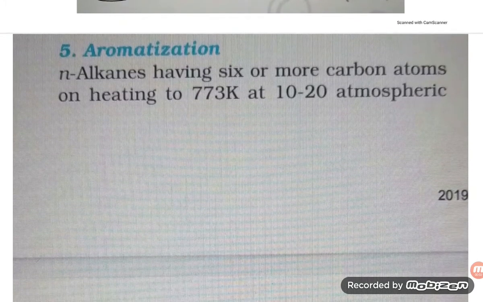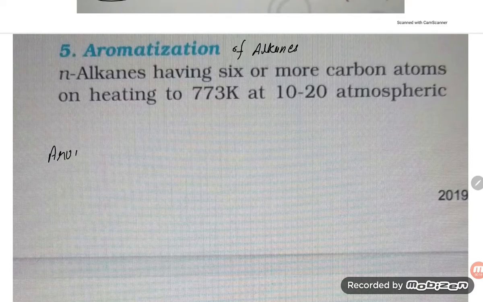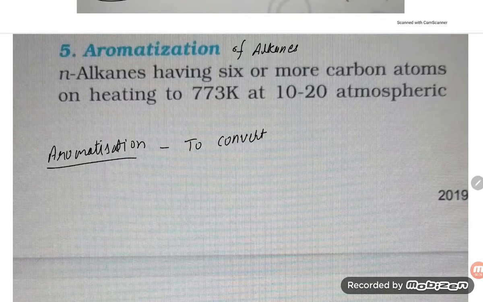So here the point is, what is aromatization of alkanes? What is the meaning of aromatization? Firstly, try to understand aromatization. The meaning of aromatization is to convert into an aromatic compound. That we have to keep in mind, students: to convert into an aromatic compound.